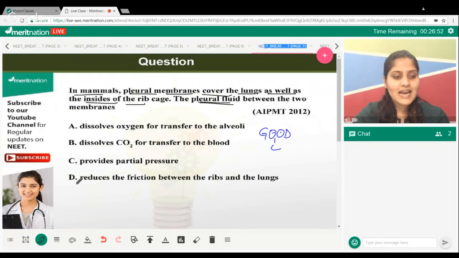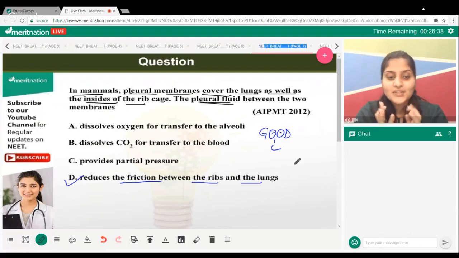What it does is that it reduces the friction between the ribs and the lungs. Why do you think friction is occurring over there? Why do your lungs have some sort of friction? Your lungs are constantly expanding, constricting, expanding, constricting, and that's why we are doing inhalation and exhalation.